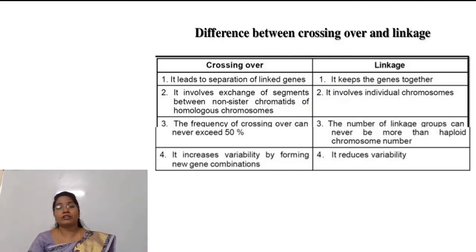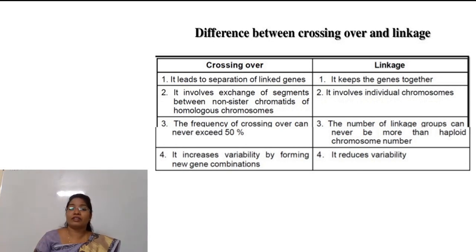Finally, we are moving towards the difference between crossing over and linkage. The important difference is that crossing over results in separation of linked genes, whereas linkage keeps the genes together. The second difference is that crossing over involves exchange of segments between non-sister chromatids, and linkage involves individual chromosomes. So this is also a basic difference.